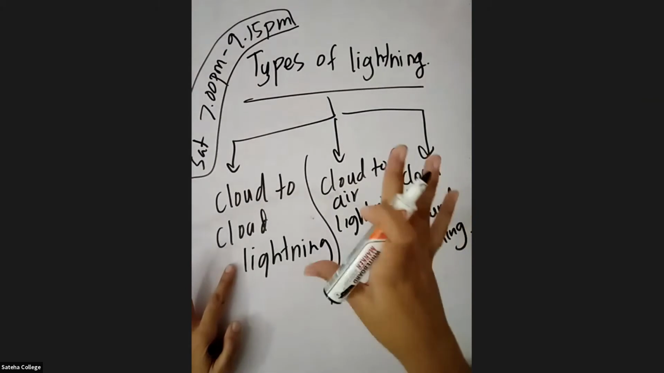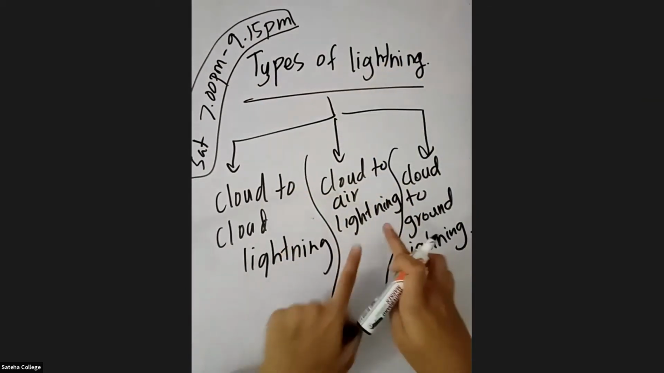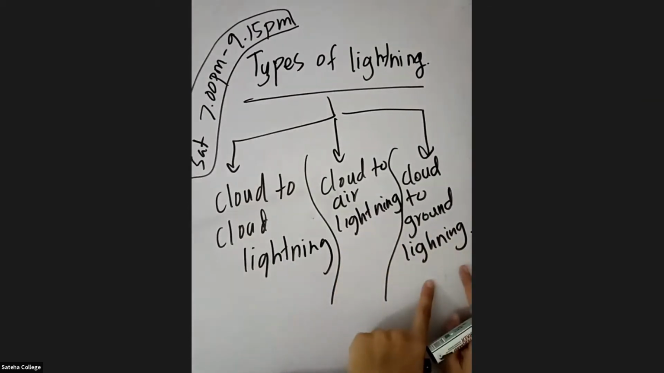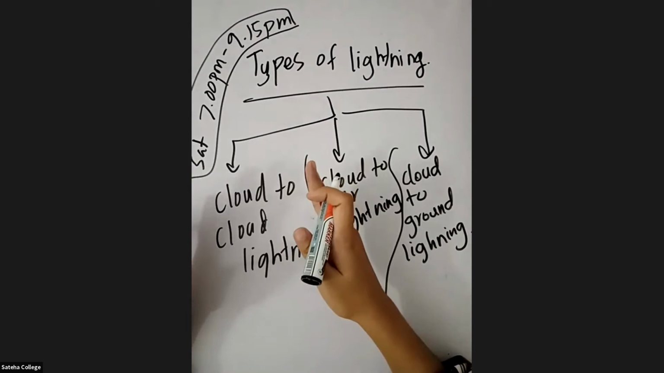Okay, so now listen, students. There are 3 types of lightning: cloud to cloud lightning, cloud to air lightning, and cloud to ground lightning. First let's study the first one, cloud to cloud lightning.